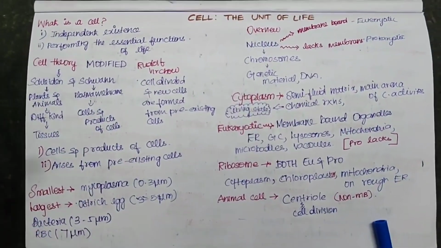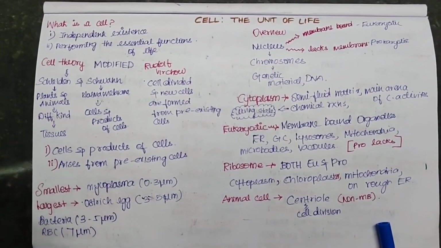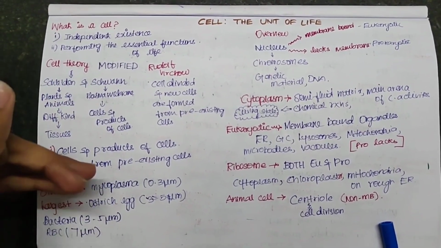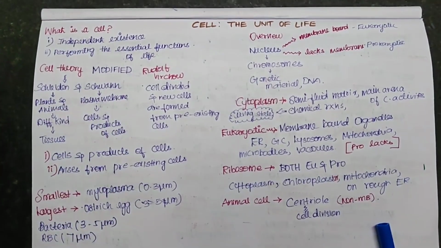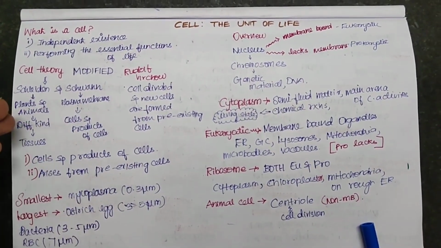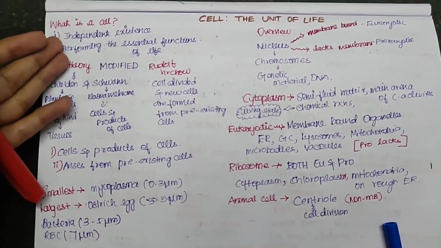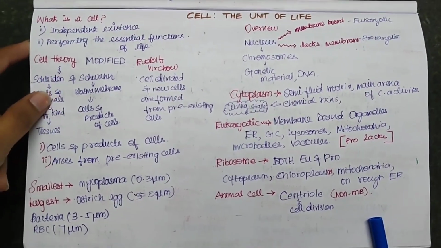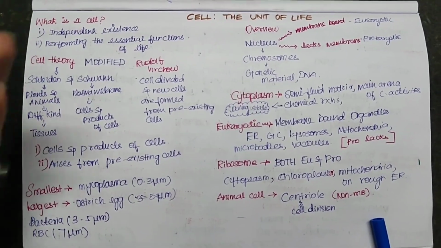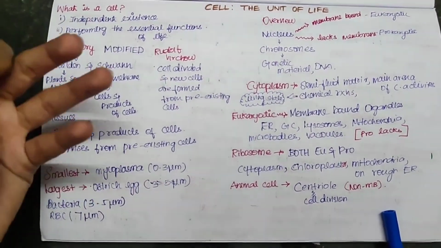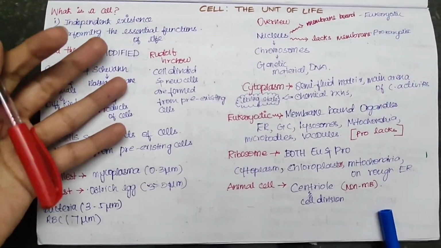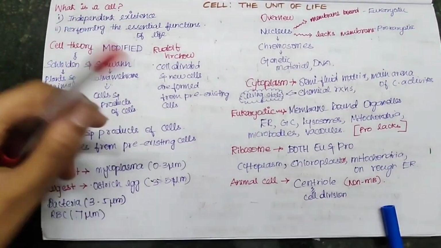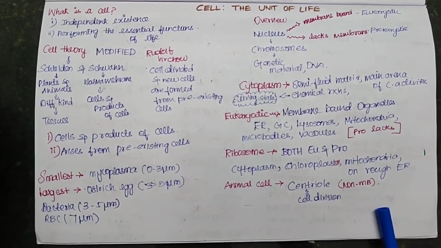To start, what is a cell? A cell is the smallest unit which can show independent existence. So anything less than a cell cannot have independent existence. You are getting the point, right? To talk about unicellular existence, we have yeast, which is a unicellular organism. It can perform the essential functions of life. Since yeast is made up of only a single cell, still it can perform all the essential functions of life.